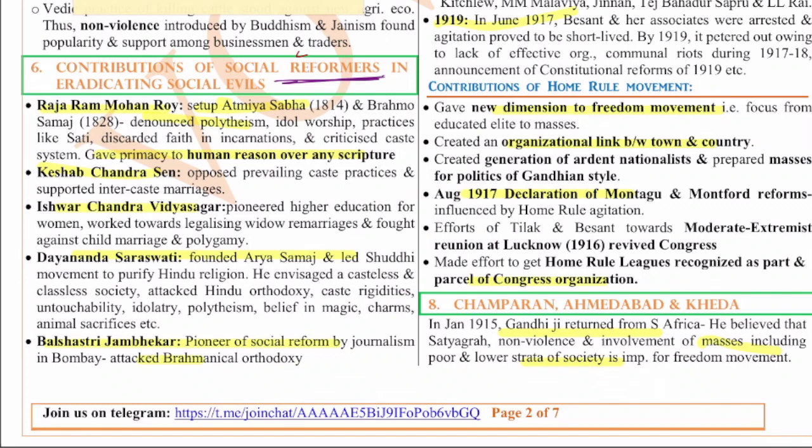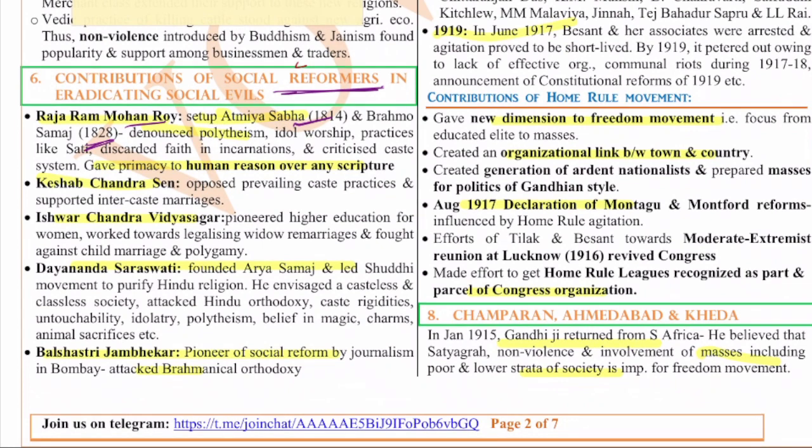Raja Ram Mohan Roy set up the Atmiya Sabha in 1814 and later the Brahmo Samaj in 1828. He denounced polytheism. Remember this: he denounced polytheism, idol worship, practices like sati, discarded faith in incarnations, criticized the caste system, and gave primacy to human reason over any scriptures. Next you have Keshab Chandra Sen, who opposed prevailing caste practices and supported intercaste marriages. That is his contribution. Next, Ishwar Chandra Vidyasagar pioneered higher education for women, worked towards legalizing widow remarriage, and fought against child marriage and polygamy.